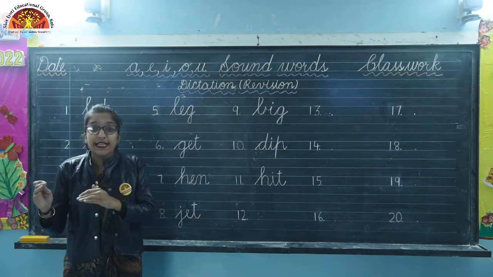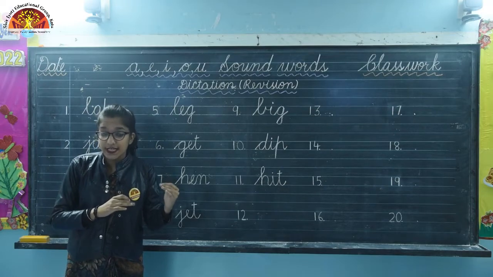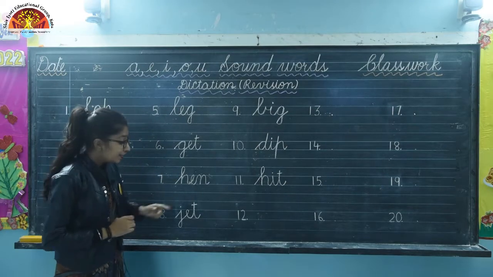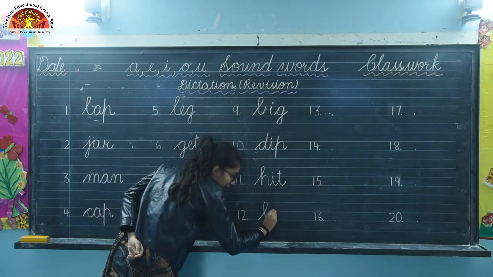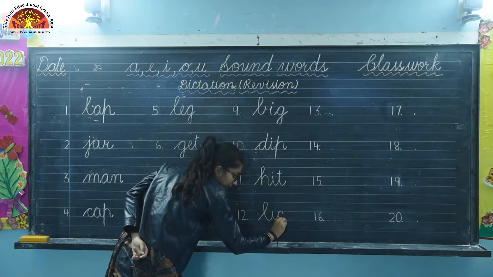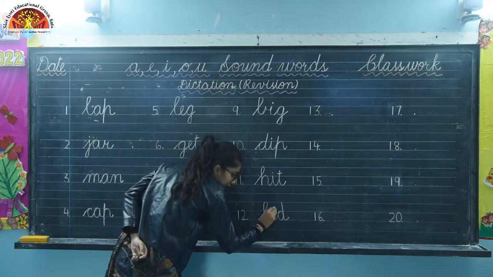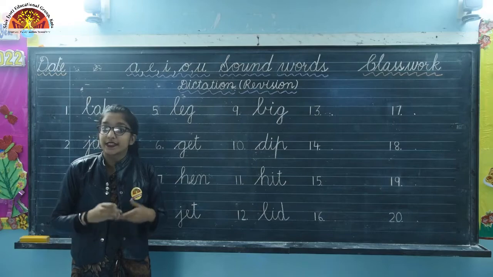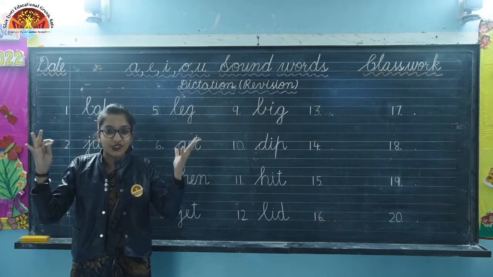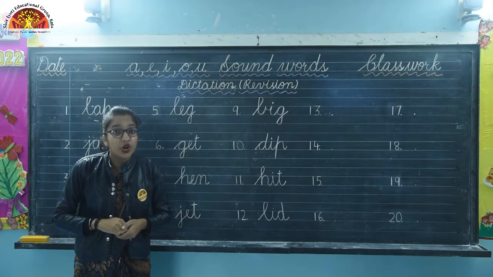It's L-I-D, lid. Okay, so write here L-I-D, lid. Okay, now next word is lot. So what is the spelling of lot?